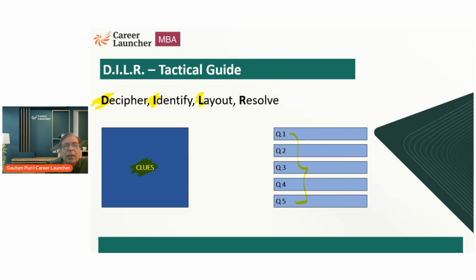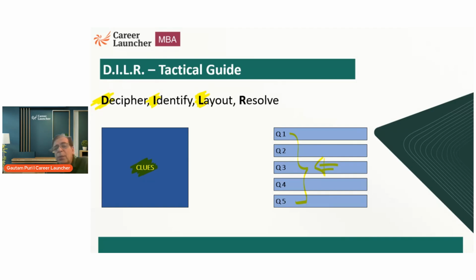L means layout or tabulate the data. So you make the layout or you tabulate the data based on the requirements of the question. So when you are identifying the question and the information, you're also trying to see what it is that they're asking for, and how it impacts the table which I will make.